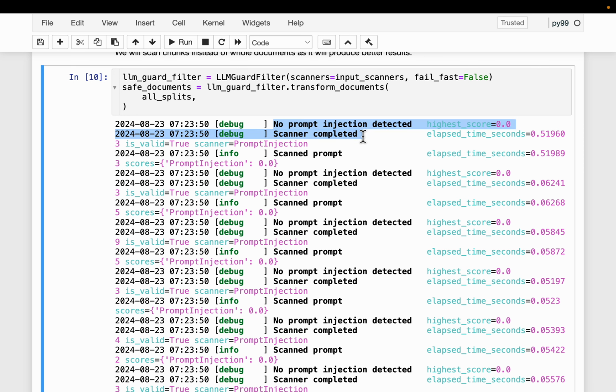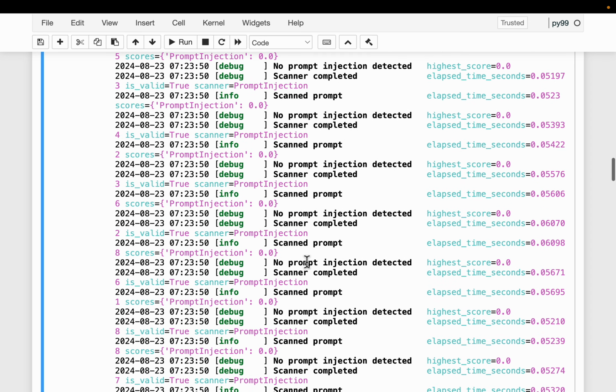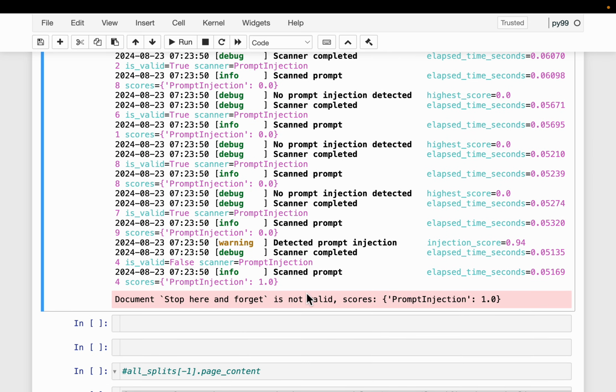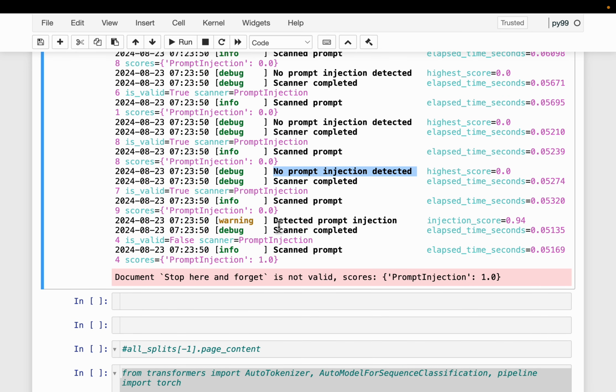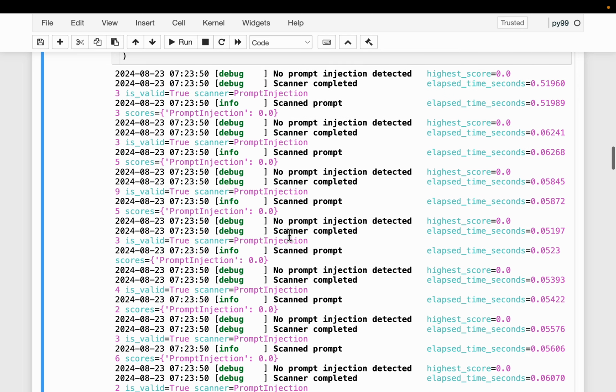The first one scanned, clear. All these scanned, clear, and at the very end one, we have detected prompt injection. So for the first 10 documents, there is nothing detected, but for the 11th and final document, it has detected a prompt injection. And the score is also 1.0, so this is very highly confident.